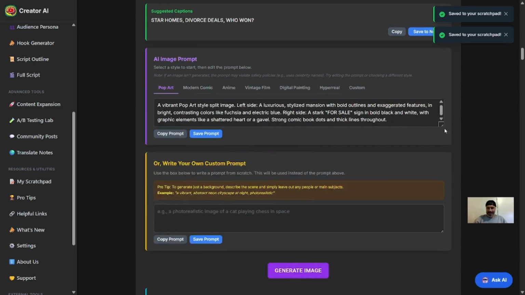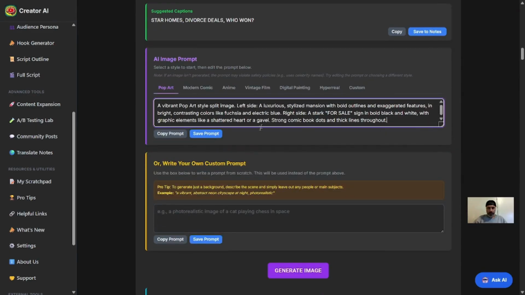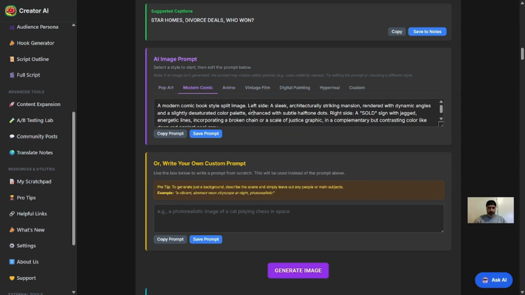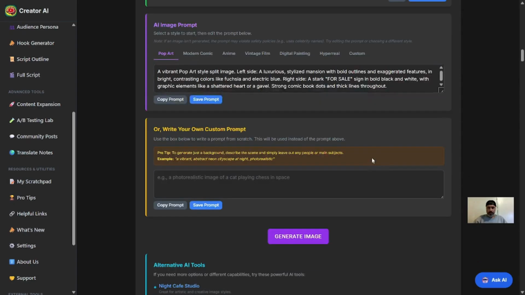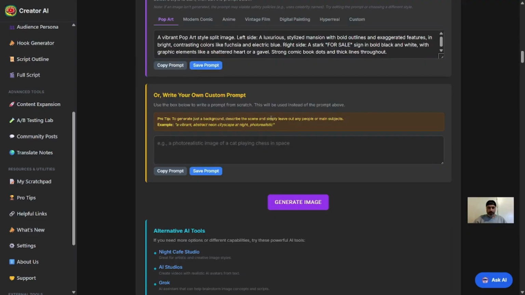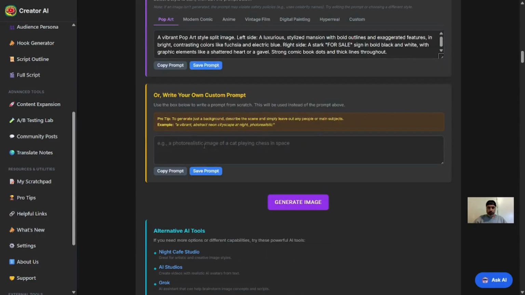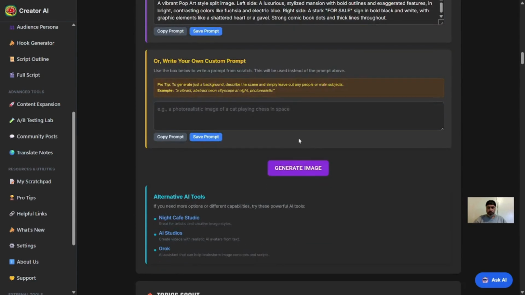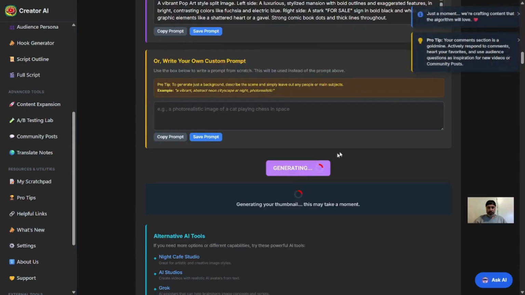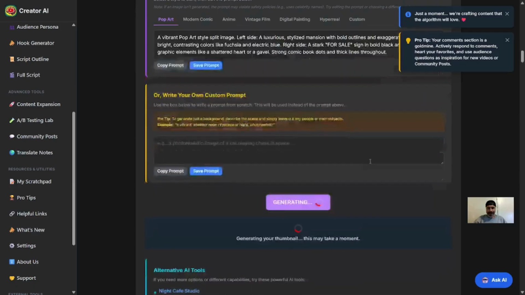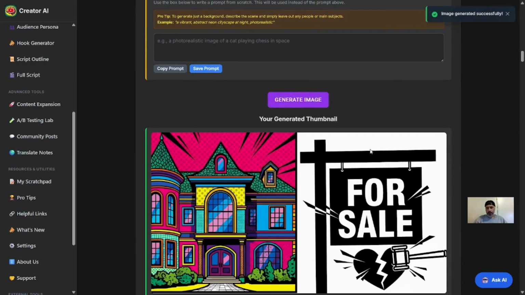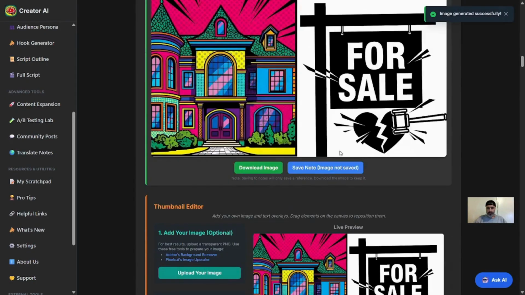This is a celebrity video, so what I would recommend is doing a full image with the actual celebrities, but we can do a pop art, modern comic. We have some different options, or you can write your own custom option, or if you want to just a background, you can do that as well. So let's do the pop art and just generate an image for my particular channel. This will give me kind of a good concept that I can use, but I'll probably use celebrity images here.